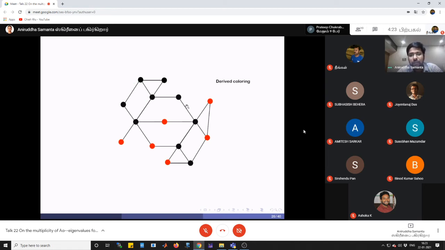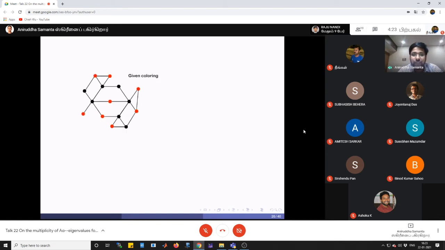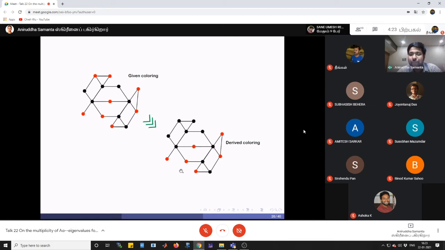So this is black. Now no more color change is possible because this vertex has three red neighbors, this vertex two red neighbors, this vertex two red neighbors, right? So no more color change is possible. So this is the derived coloring. So this is our given coloring and this is our derived coloring. As we still have some red neighbors in our derived coloring, therefore the given set, the set of black vertices, is not forming a zero forcing set.